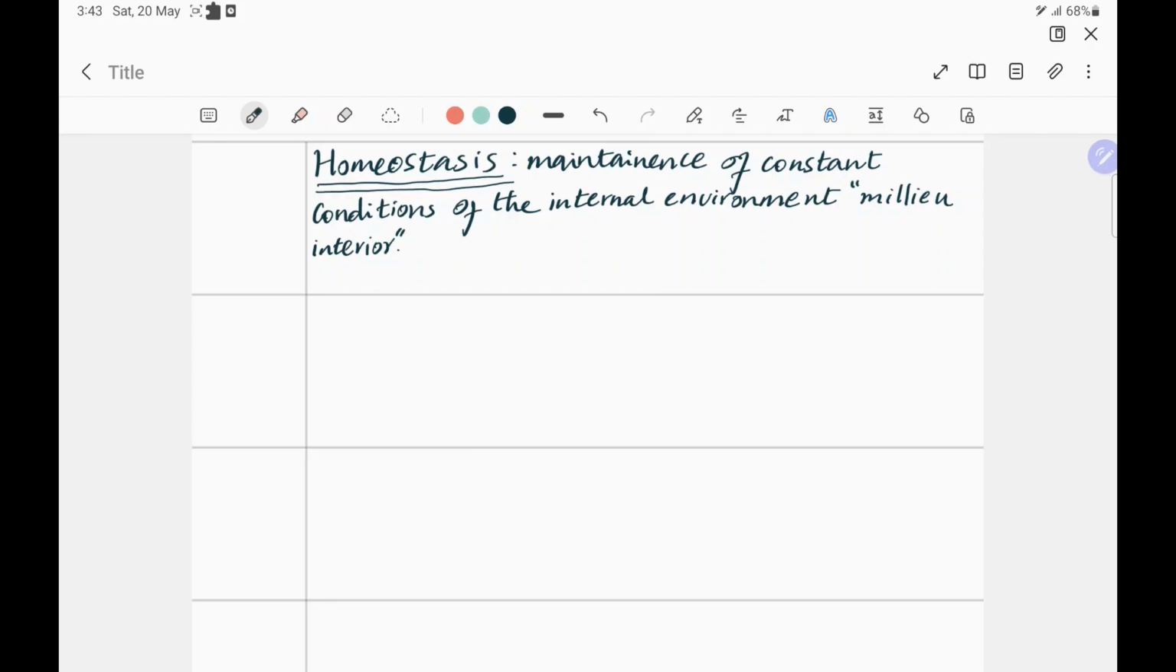First of all, homeostasis means the maintenance of constant conditions of the internal environment. This internal environment is also known as milieu interior. Now, before we go deep into this definition, let's just talk about the fluid compartments and this milieu interior, which it encompasses. So when we look at the human body, we are made of water. Without water, you're not going to live.